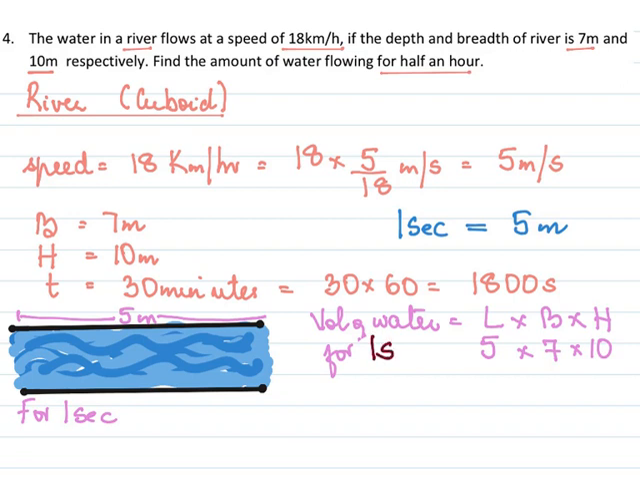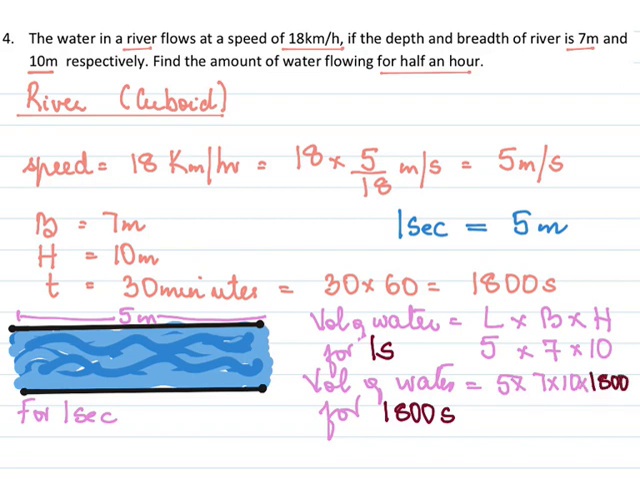But our question is volume of water for half an hour. So volume of water for half hour, and half hour we saw is 1800 seconds, which is now equal to 5 into 7 into 10 into 1800. And this answer is 63000 meter cube. That's the amount of water flowing for half an hour, which is 1800 seconds.